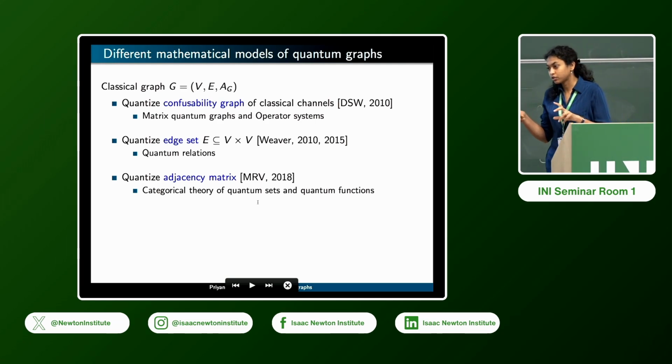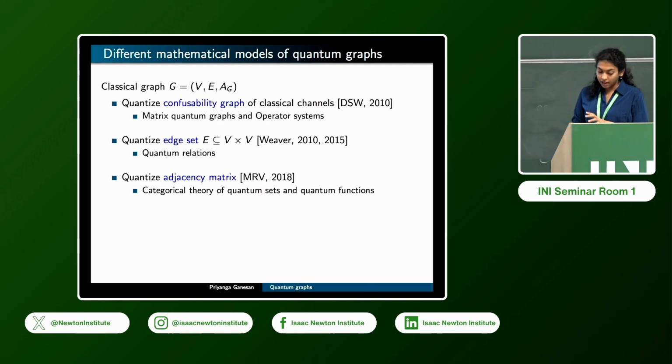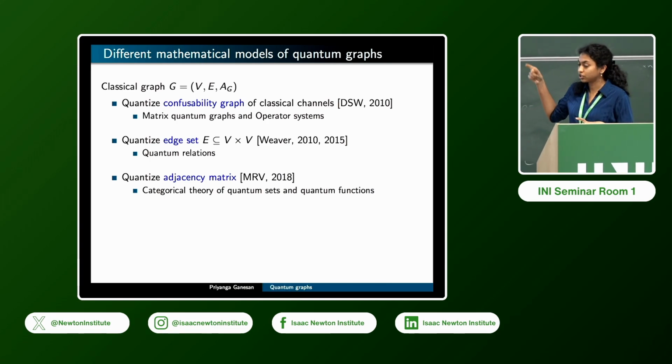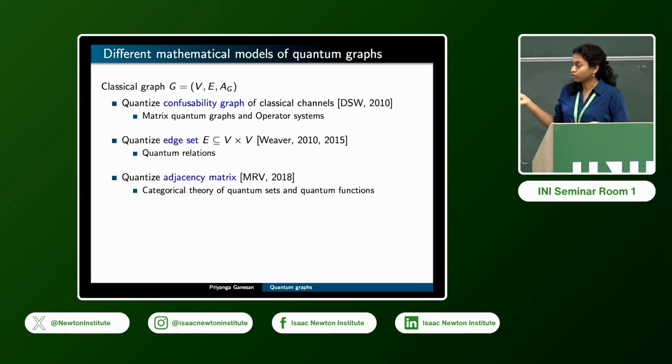Then you can talk about certain functions on this set. A graph is basically a structure on a given set, and this structure is given by a certain operator, namely the adjacency matrix. The same idea is used here, where you have a quantum set and then you associate an operator with it, known as the quantum adjacency operator.